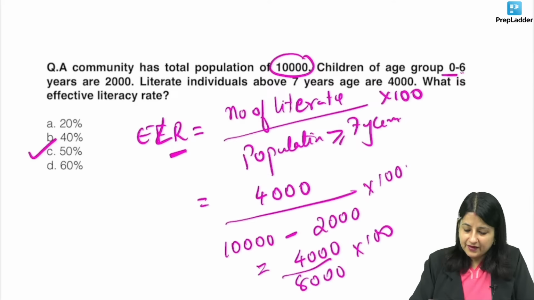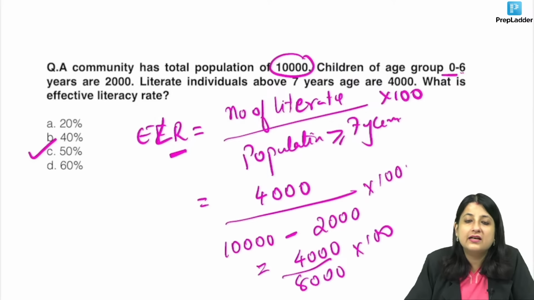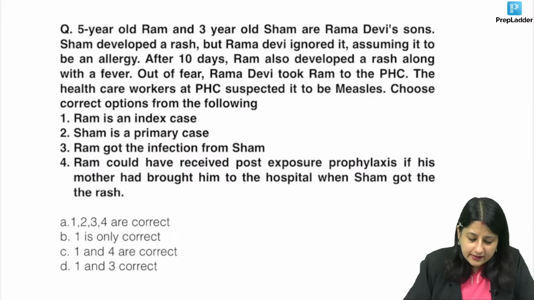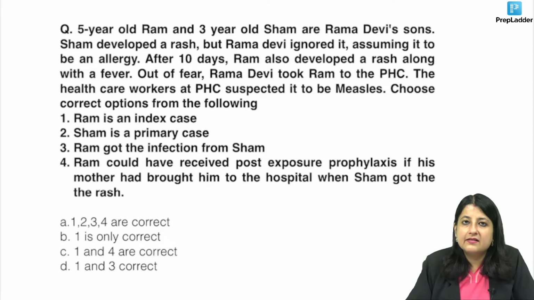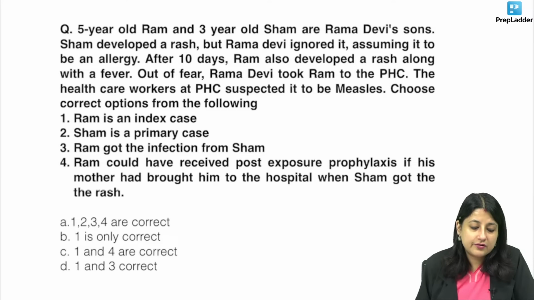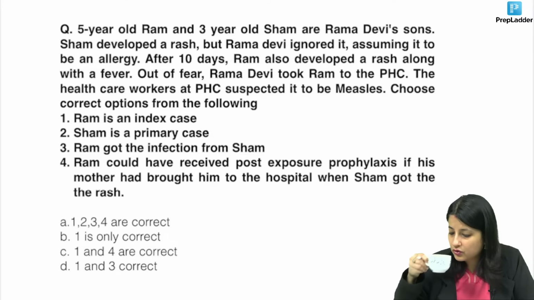Okay, effective literacy rate. If it was written crude literacy rate, for crude literacy rate you don't actually consider the age group. Got it? Great. Read this question, everybody. Read this question and try to tell me the answer to this one. A couple of definitions which could be put in the form of a question. What is your answer here?